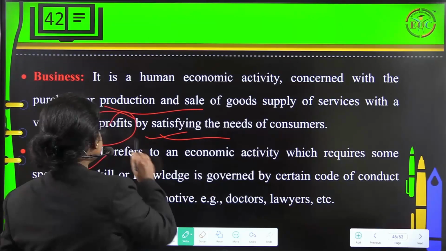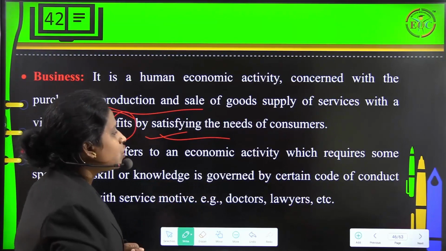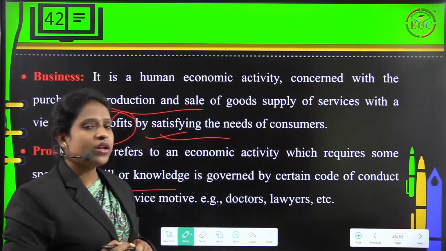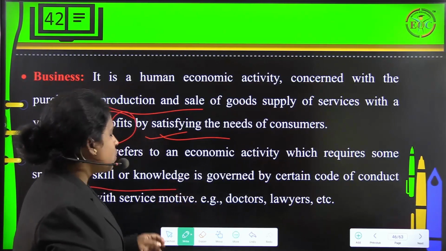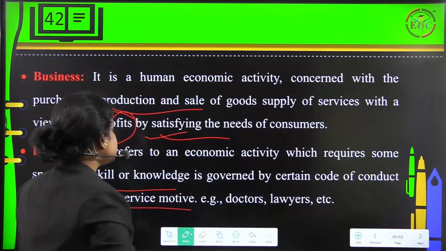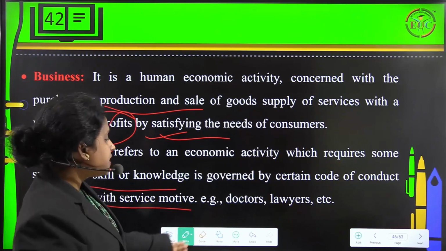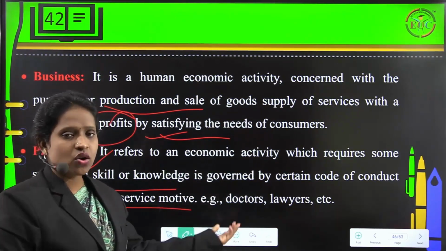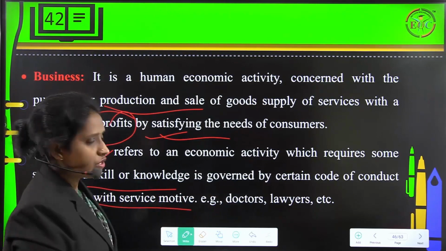Then we have profession. It refers to an economic activity which requires some specialized skill or knowledge, which is governed by a certain code of conduct and is done with service motive. An example you can take is doctors, lawyers, teachers. All of them can be examples of profession.